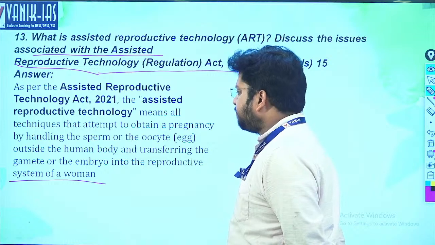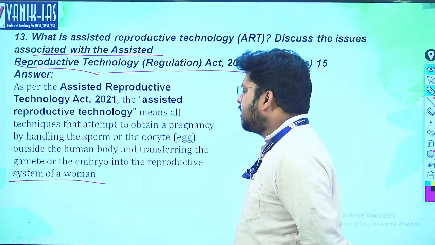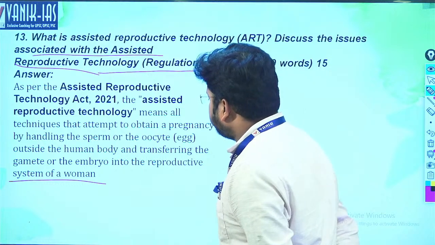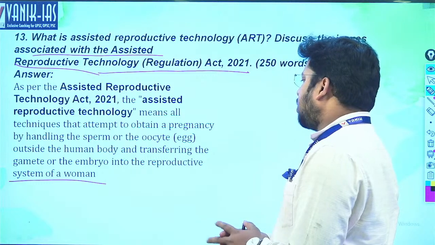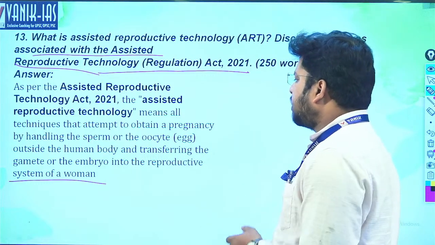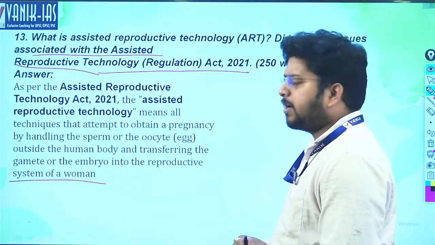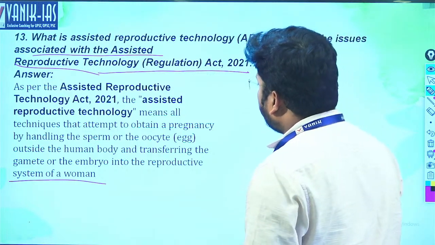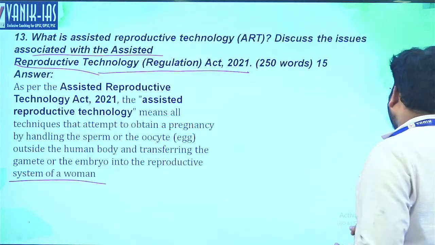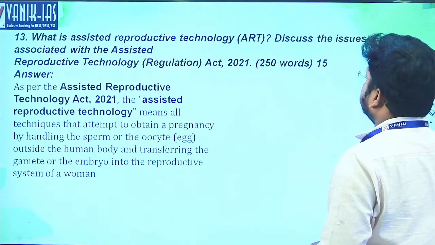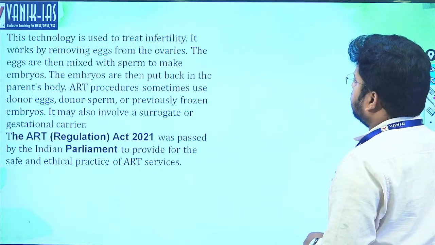The sperm of a man and the egg of a woman are used to produce the gamete or embryo in the lab, and that is transmitted to the reproductive system of a woman. So what is this, and what are the issues associated with it?